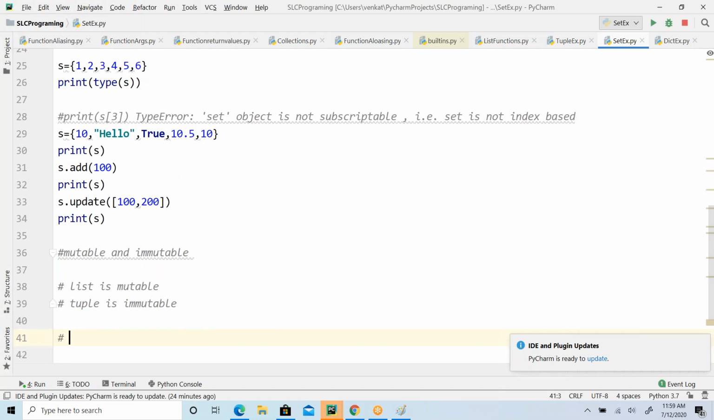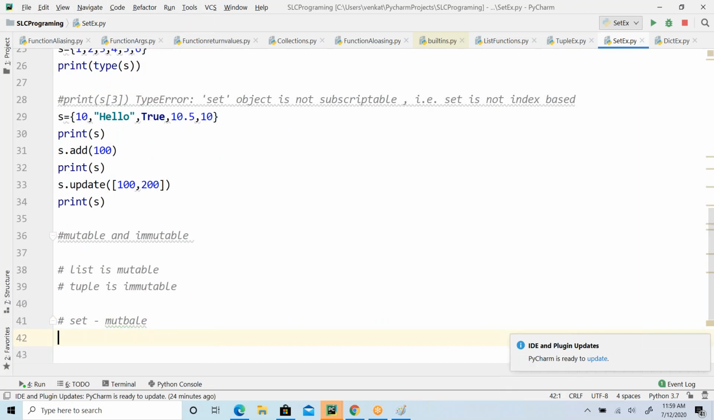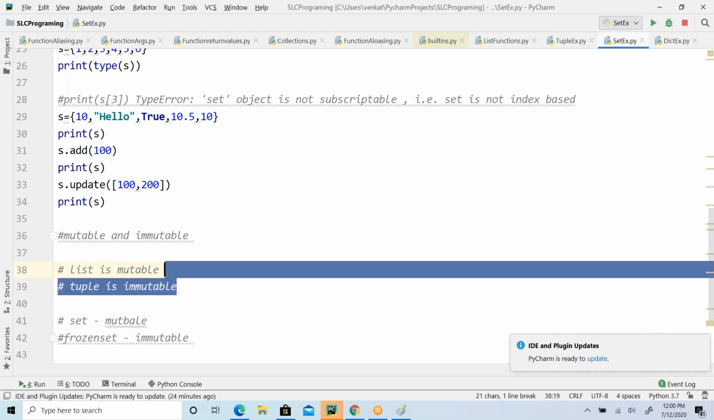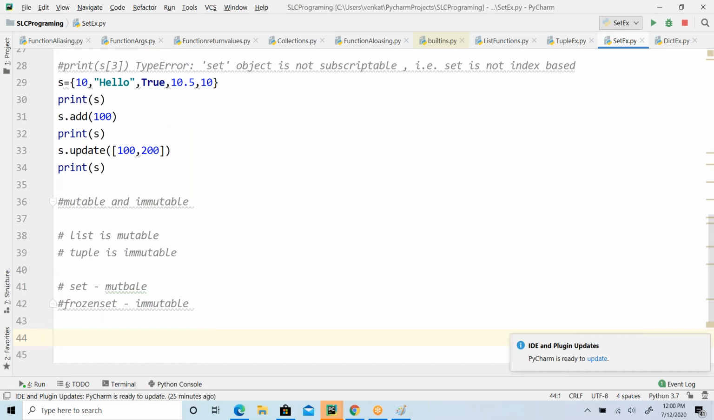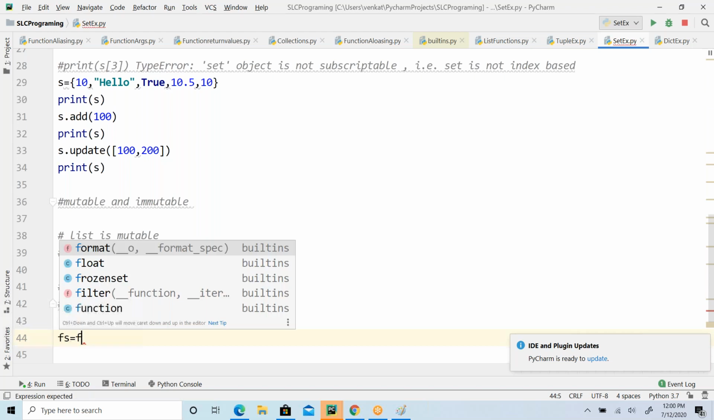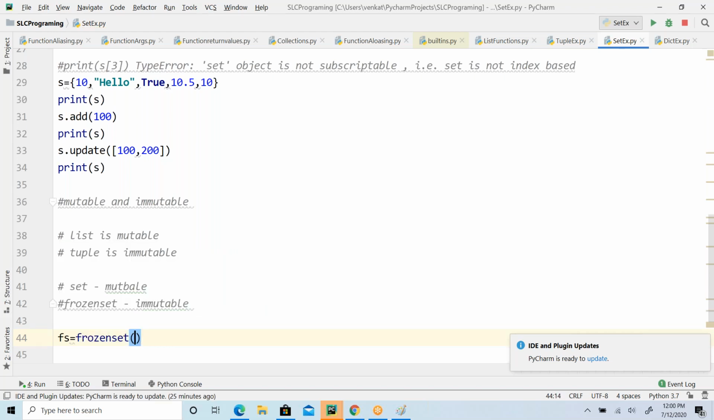In a similar way, I have a set. By default, set is mutable. Then what is the immutable version of this? That is frozen set. Frozen set is immutable. Everything else is the same as set, just as tuple is immutable and everything else is the same as list. Once you create a frozen set, you are not allowed to modify it. We create a frozen set using the frozenset constructor, and you pass your set elements.